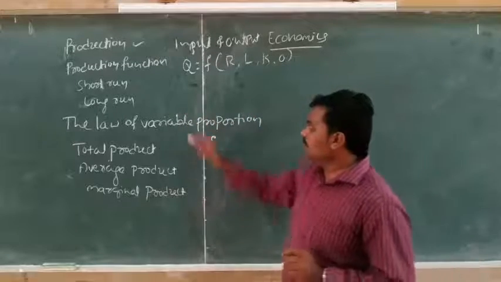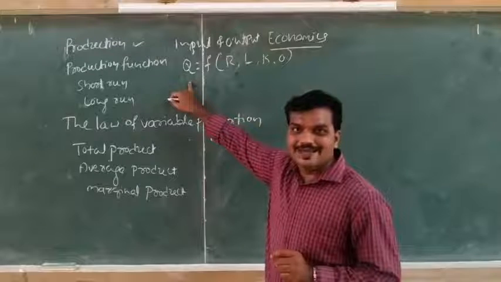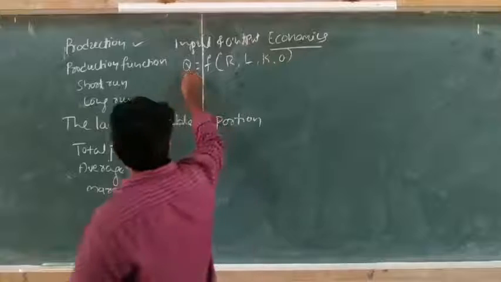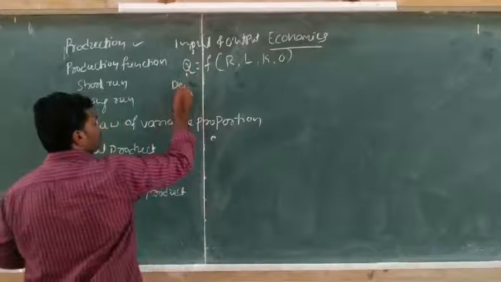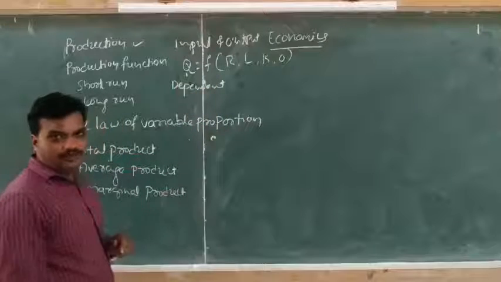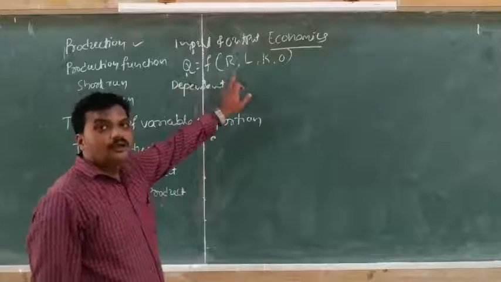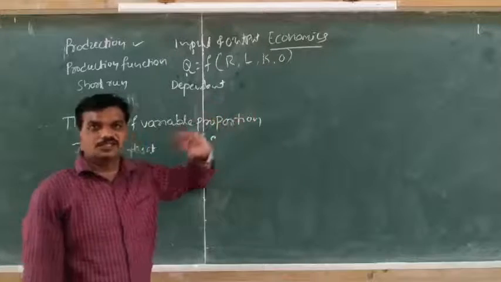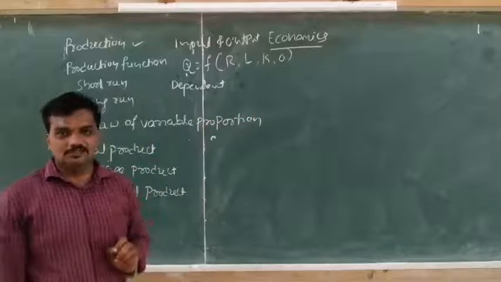In the equation, quantity of output is the dependent variable. Observe here, dependent variable, and R, L, K, O, that means land, labor, capital and organization, are independent variables.